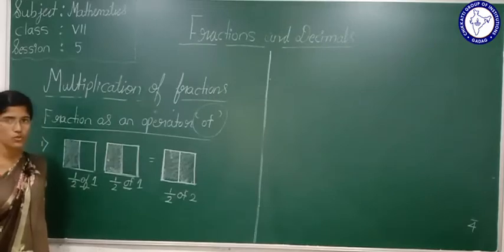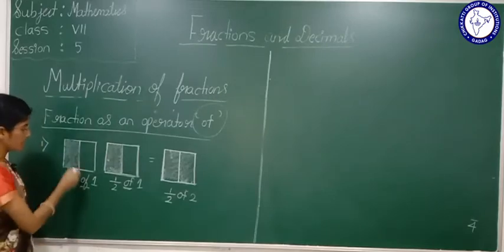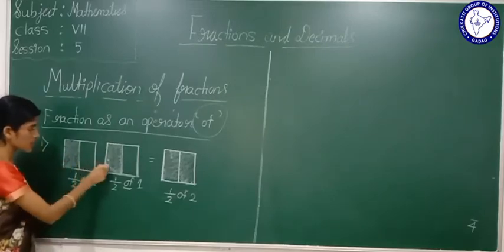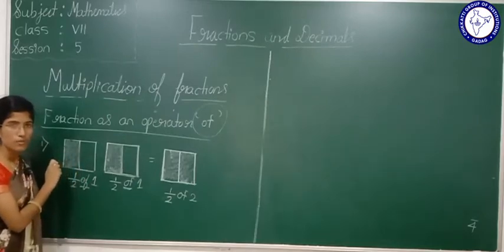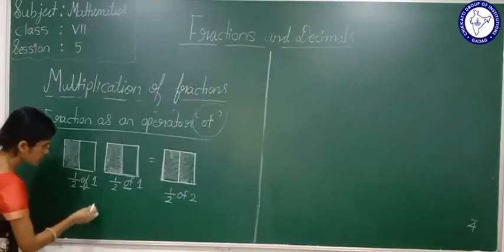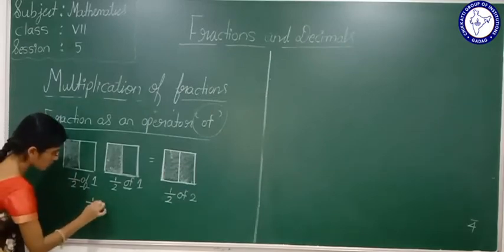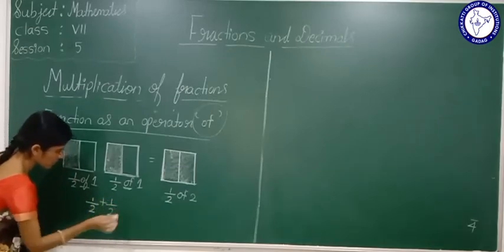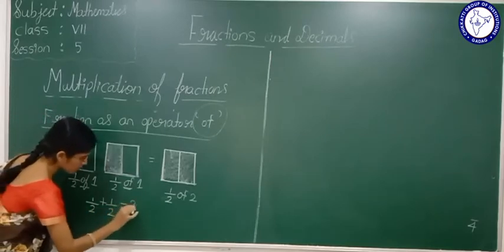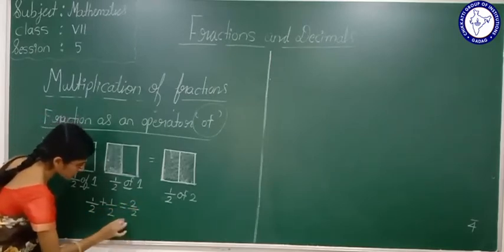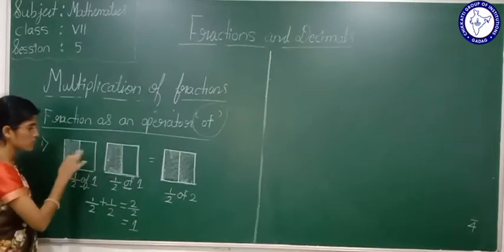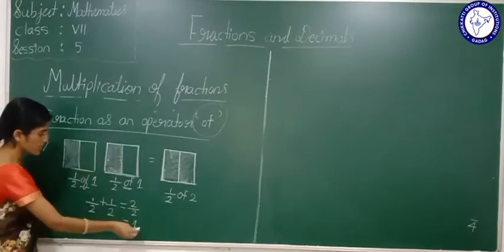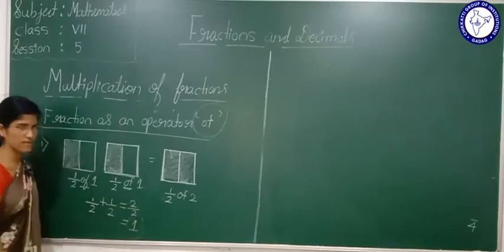1/2 of 2. Now see, if I combine these two shaded portions, what part will it represent? What we will do? 1/2 plus 1/2. It is nothing but 2/2. 2/2 is nothing but 1. If I combine these two shaded portions, it will represent 1.